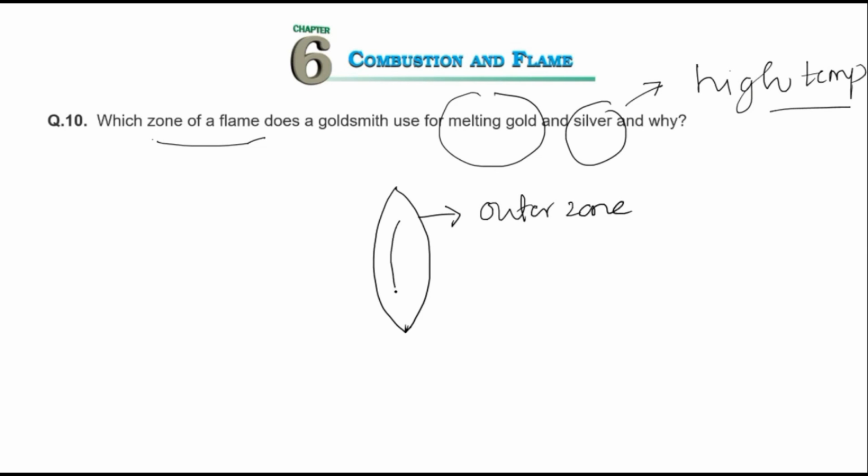Now in between there is a zone that is called the middle zone, and the last we have is the innermost zone.